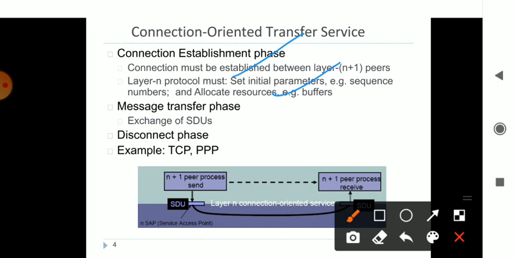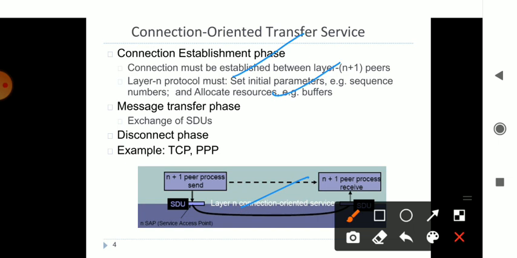The message transfer phase is where information is passed from one service data unit to another. One unit communicates with the other, from one layer to another layer, through the exchange of SDUs. And then the disconnect phase: everything is over, I have passed my data, and at the end I close the connection.